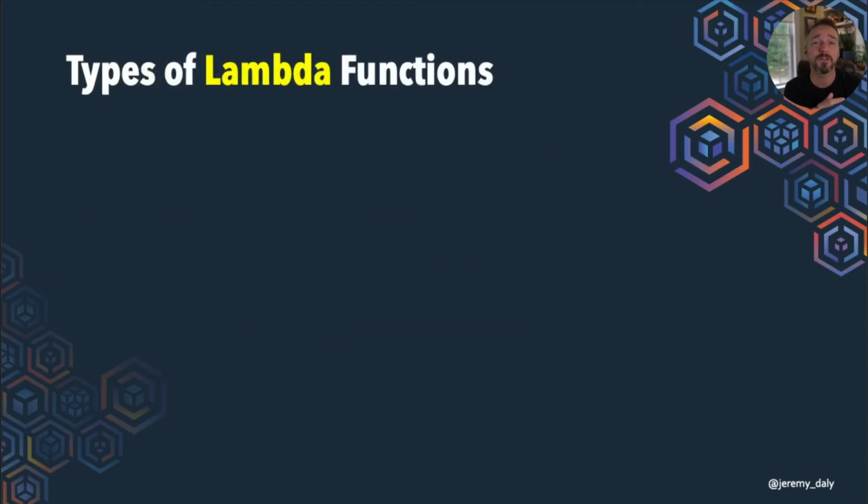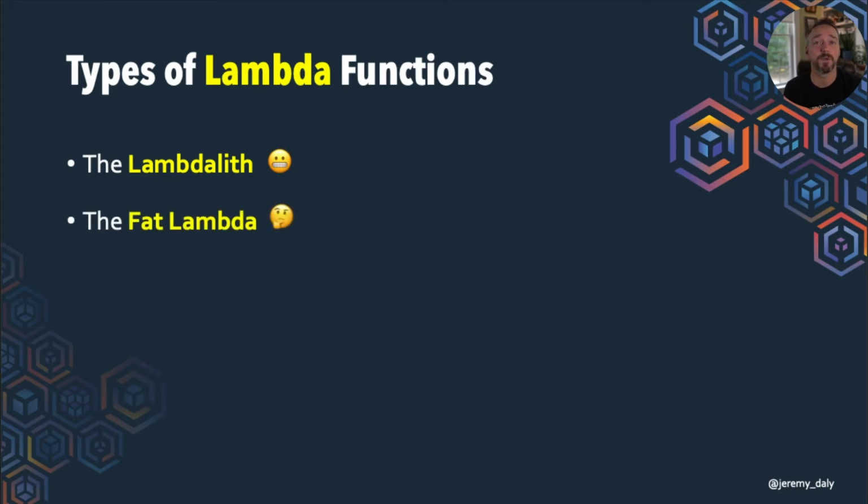All right, so there are a couple different types of Lambda functions, or I should say three different types of Lambda functions. We have the Lambdalith, which we'll talk about in a minute. We have this idea of the Fat Lambda, which is an interesting approach and not necessarily a bad one. And then we have this idea of the single purpose function, which is something that we should try to strive for because this will be the most efficient and the most portable type of function that we can write.